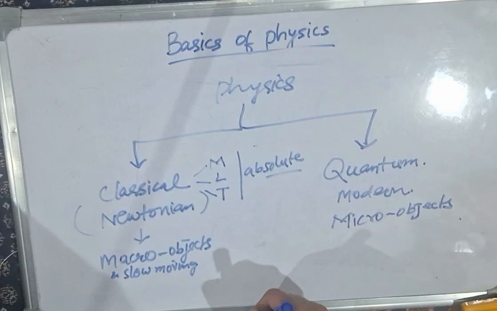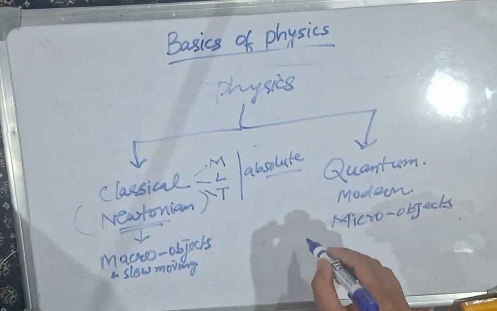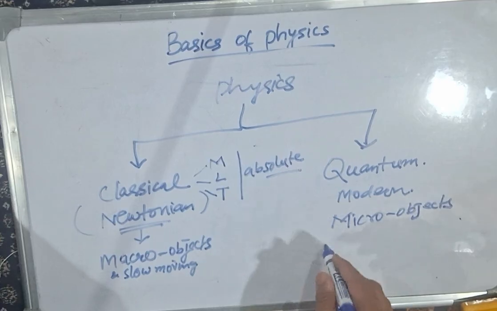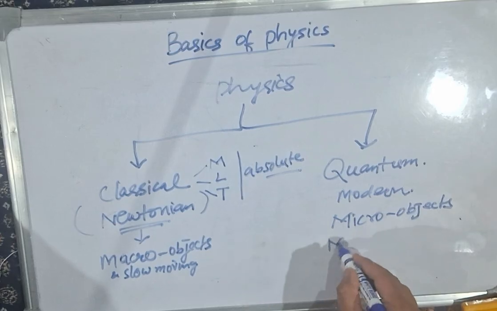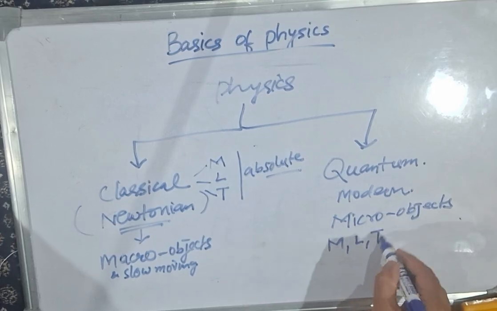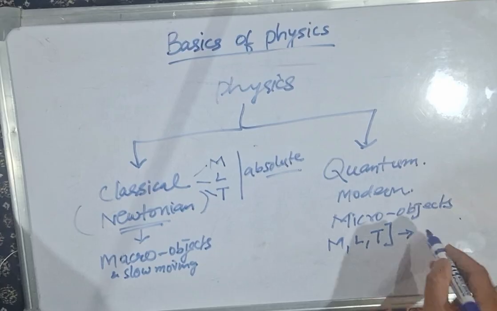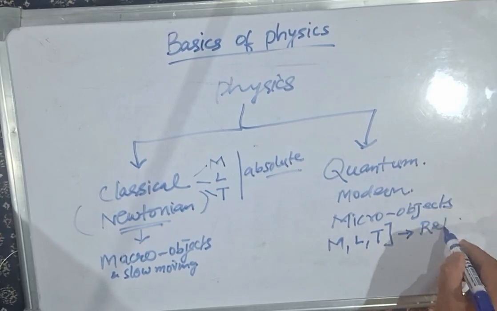In modern physics, we don't apply the Newtonian laws of motion, and the mass, length and time are all relative and variable.